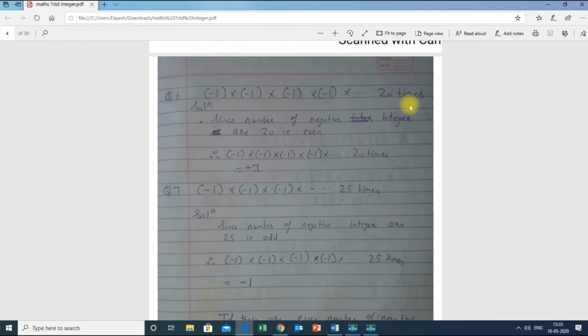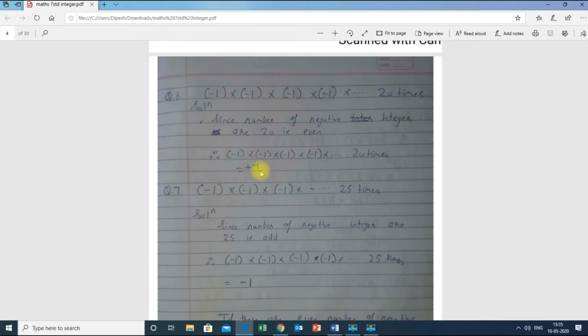So 20 times means what? The number is even. If the number is even, irrespective of whatever number it is, the final answer will always be positive. So minus 1 into minus 1 into minus 1, 20 times, the answer is plus 1. So 1 into 1 is 1, 1 into 1 is 1. If I do it like that 25 times, then also I will get the answer as plus 1 only. So one simple logic for you: whenever the number of repeating numbers is even, the answer will always be positive. If the number is odd, the answer will always be negative.